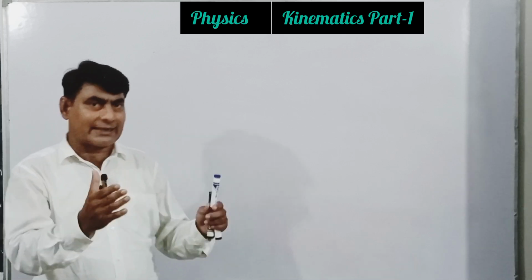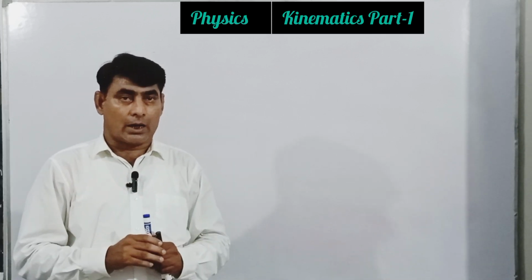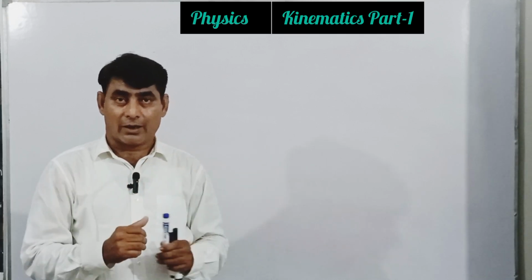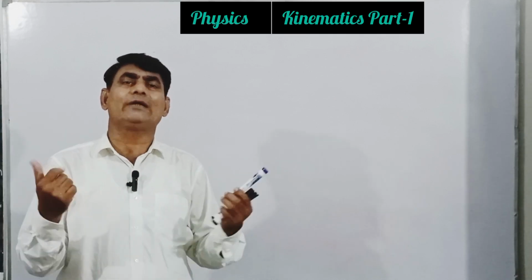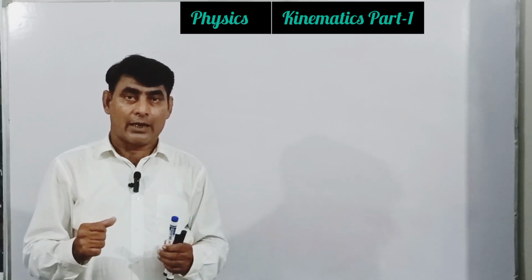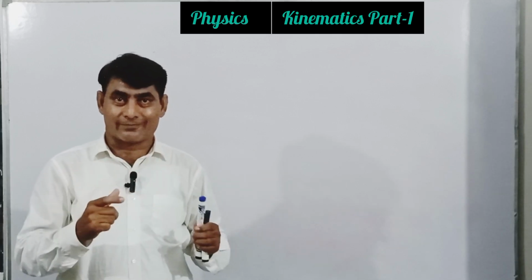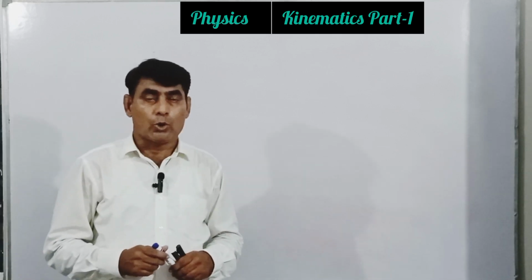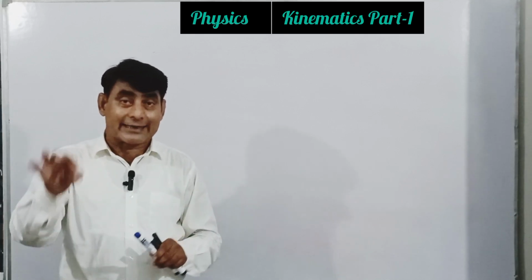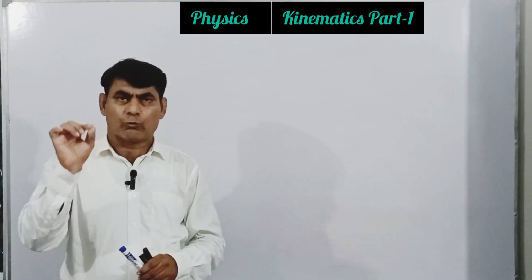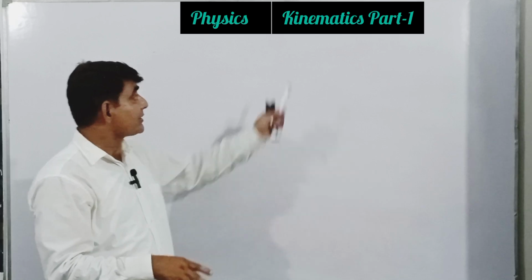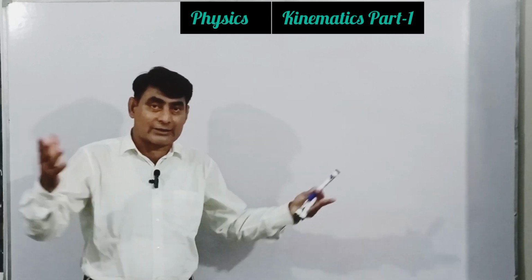When we talk about the state of motion, it means an object continuously changes its position with respect to its surroundings. So the main word is position. Change in position is responsible for the state of motion, and in kinematics we will study it.